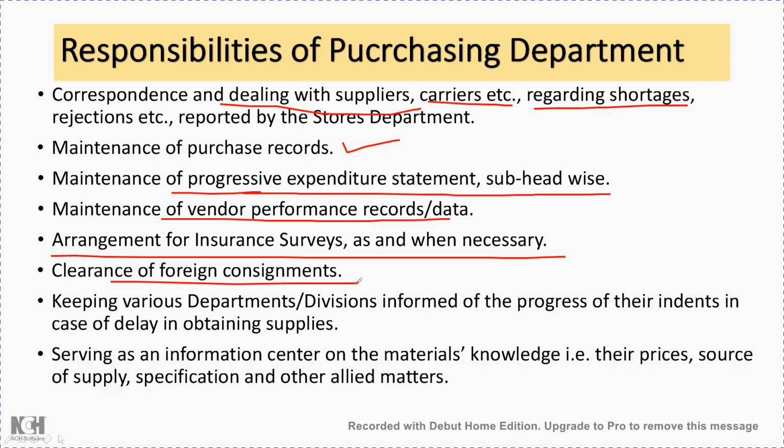Then serving as an information center on materials knowledge and their prices, sources of supply, specifications, and other allied matters. Serving as an information center is a very important role, because the purchasing department needs to procure whatever is required promptly, and therefore they should have a complete list of suppliers available for the various equipment required for different types of projects carried out by that particular organization.